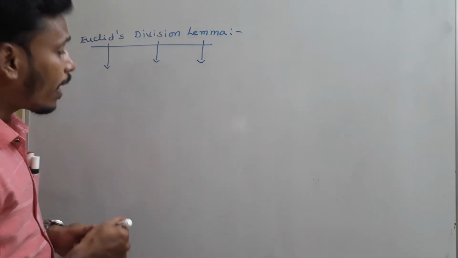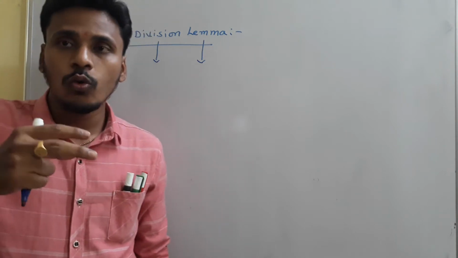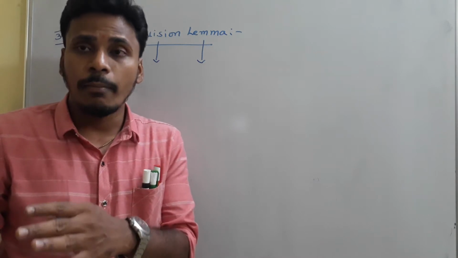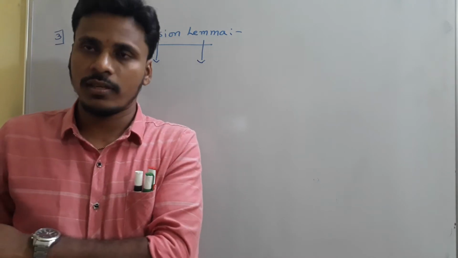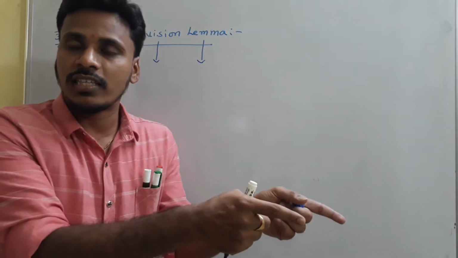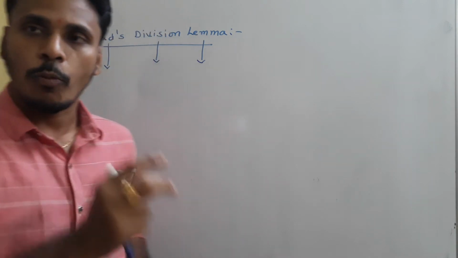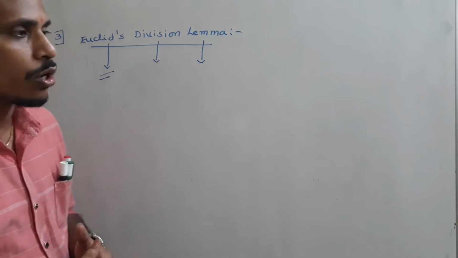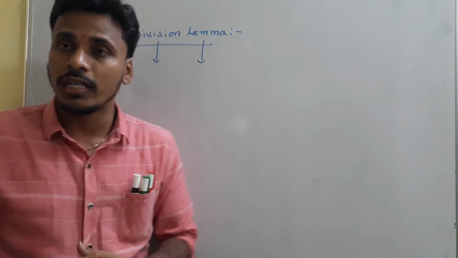Coming to mathematics, a lemma means a statement which is used to prove different properties of numbers. Mathematically, a lemma is a statement which is used to prove different properties, and particularly here, properties of numbers. Orally, a lemma is a surprise gift. Mathematically, a lemma is a statement which is used to prove other properties. And Euclid recorded this particular Euclid's division lemma in his book, and we refer to it as Euclid's division lemma.